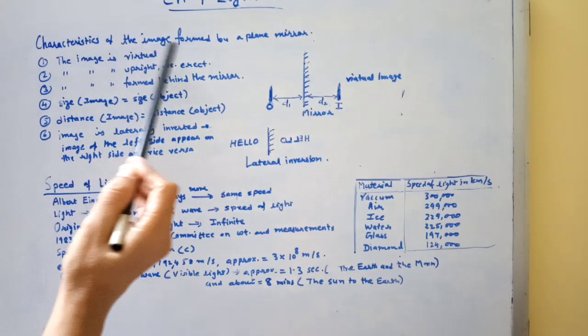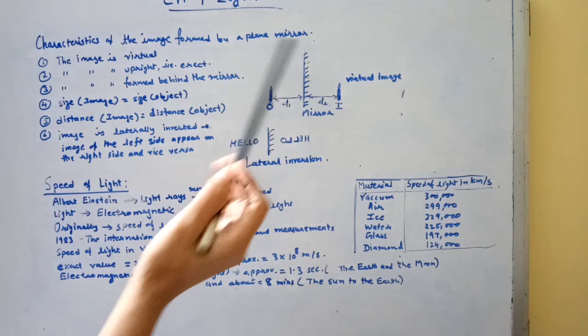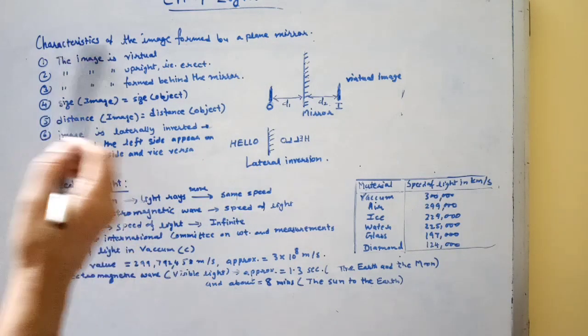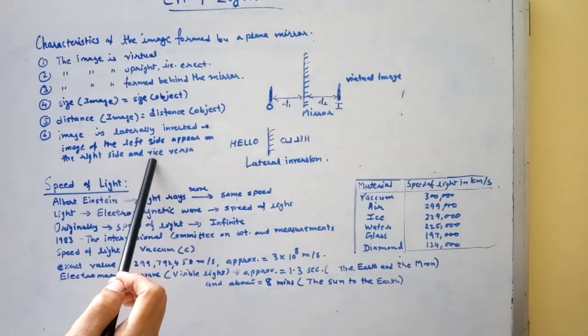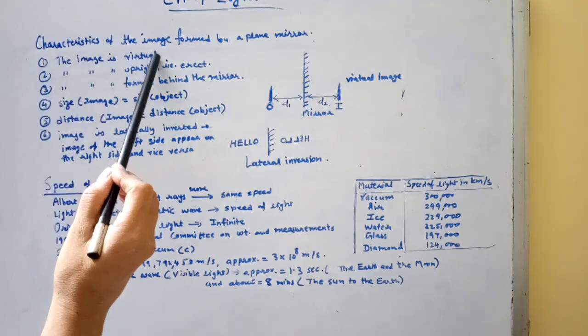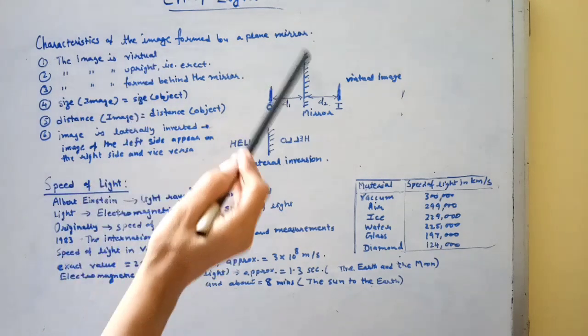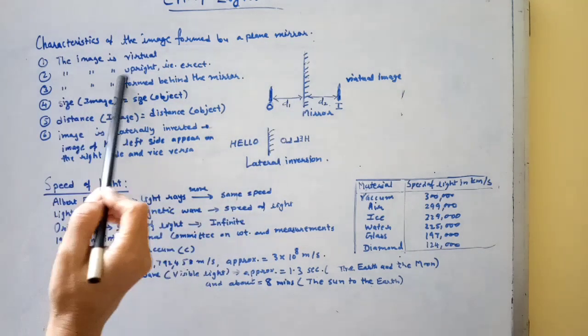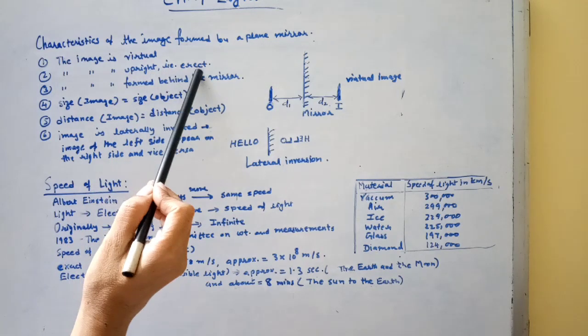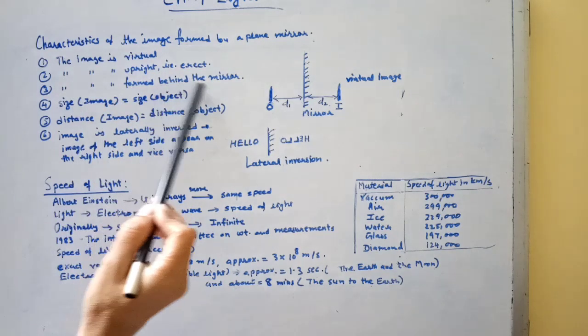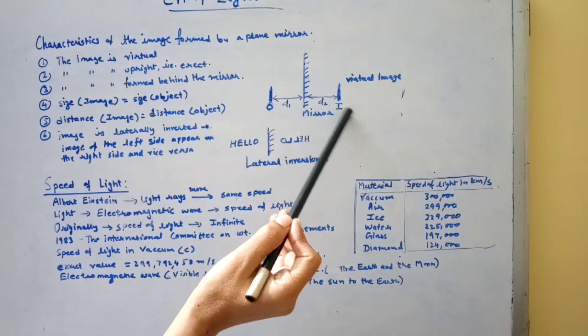Next are the characteristics of the image formed by a plane mirror. Following are the characteristics of the image formed by a plane mirror. The image is virtual, that is, it is not obtained on the screen. The image is upright, that is, it is erect. The image is formed behind the mirror as shown in the figure.